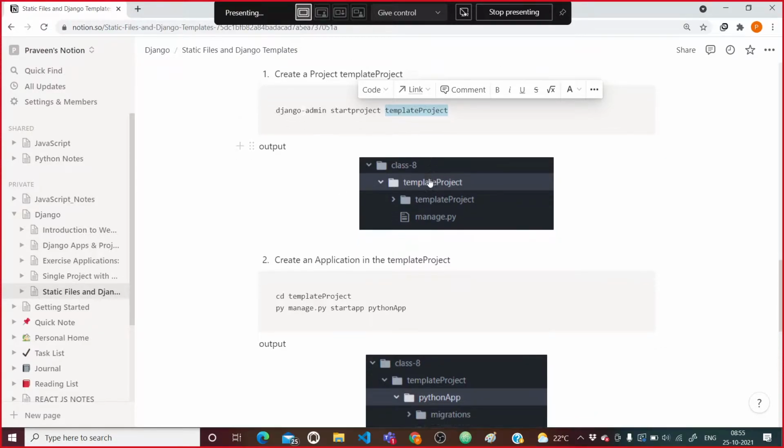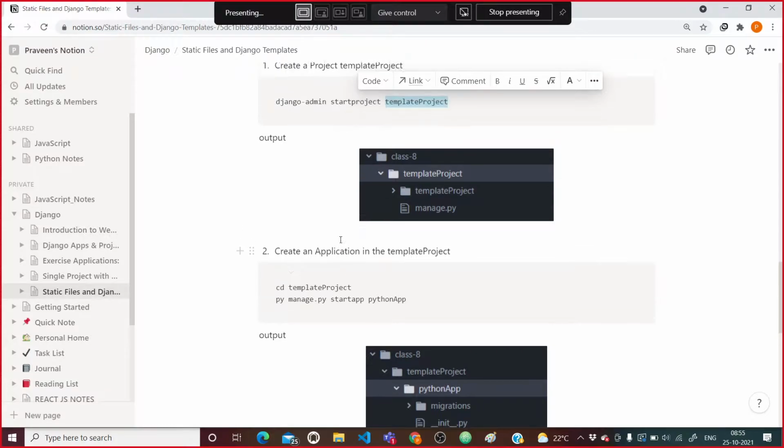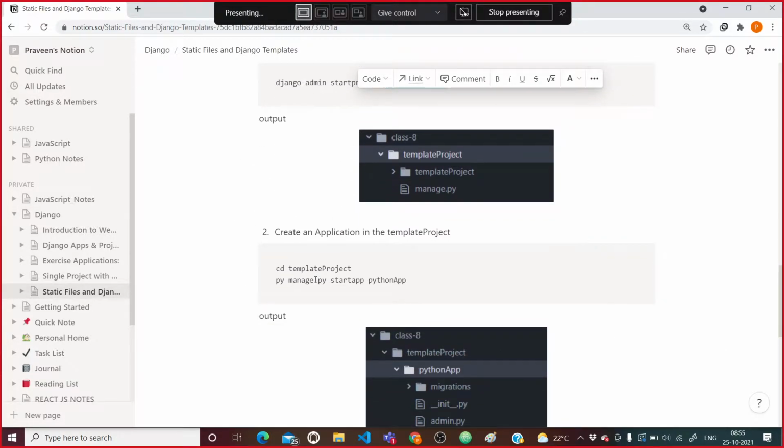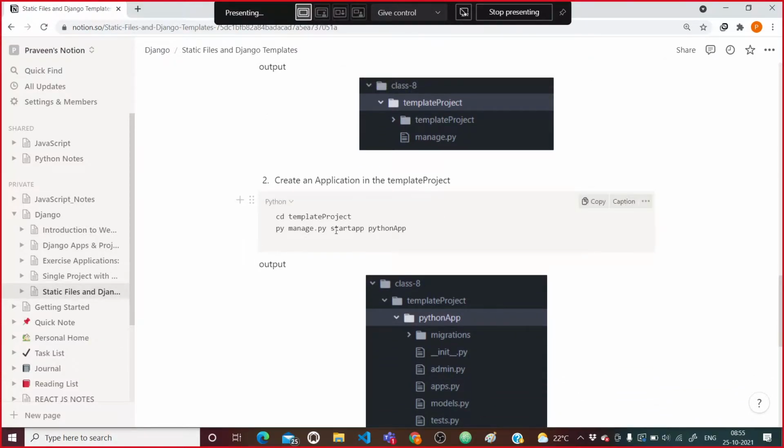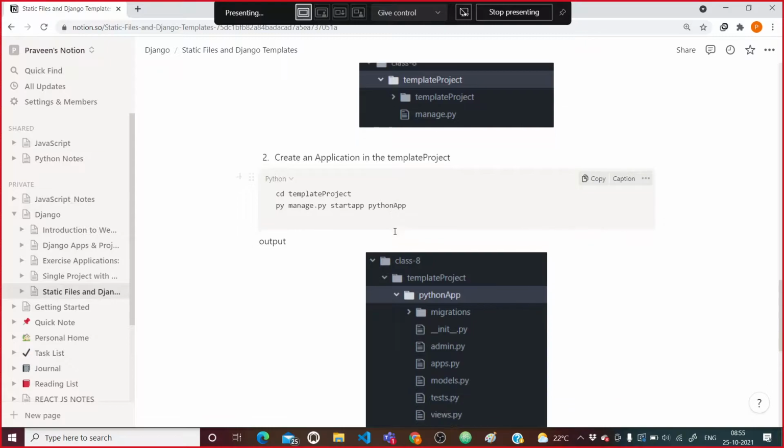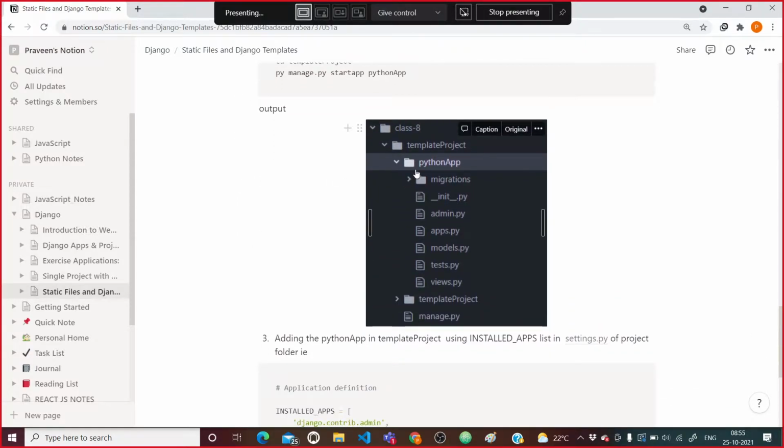After creating the template project, we are creating an application inside that template project. What is the application name? The application name is Python app. So see here, we have given the command py manage.py startapp Python app. So it created an application inside the template project.